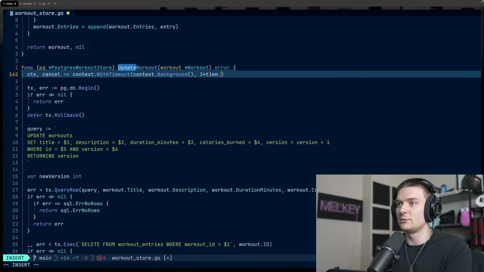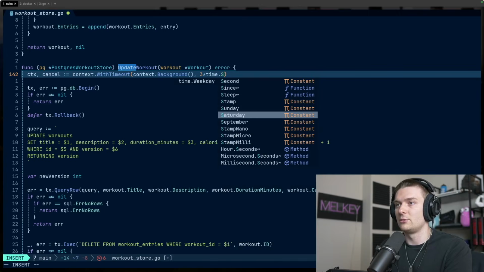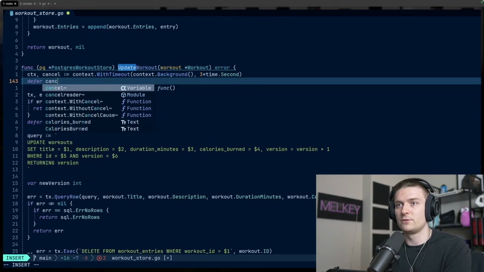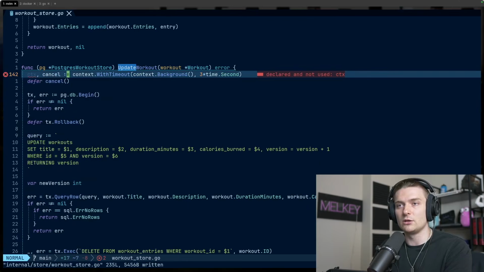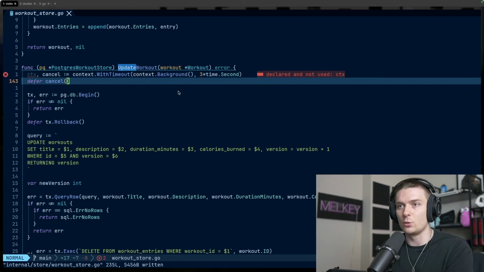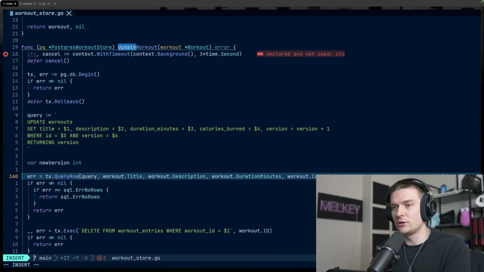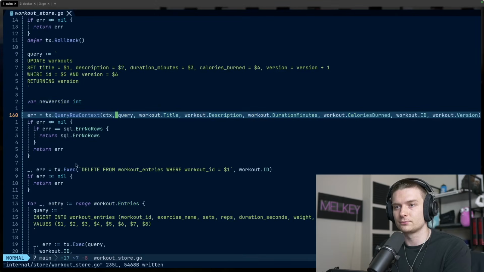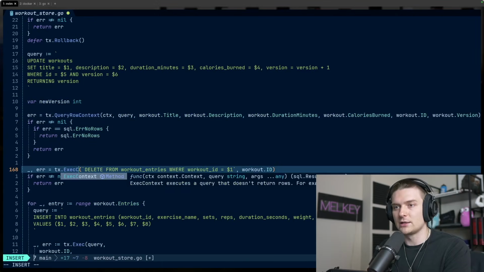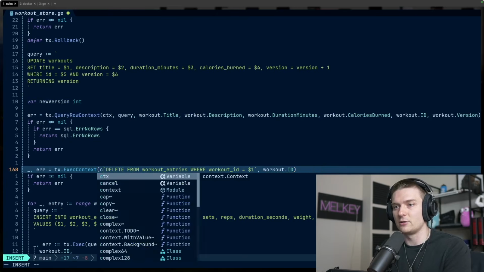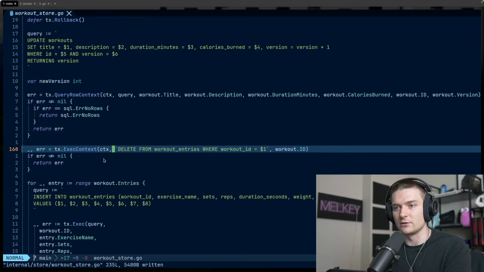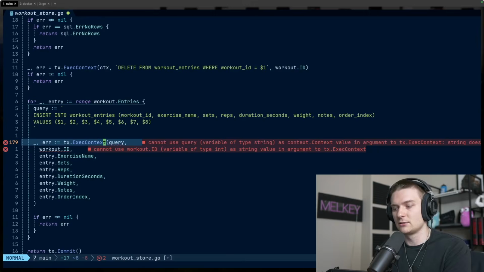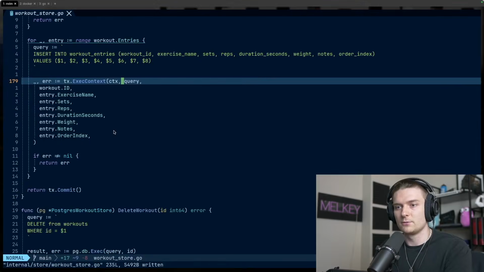And here we're going to do 3 * time.Second, like so. Make sure we defer the cancel. And now we can inject that context into our queries. So here, instead of QueryRow, we can just do QueryRowContext, ctx, like so. And in here, we can do ExecContext. You can see it's going to error out. We can just pass the context and then the rest of the query. And same thing here, ExecContext, like so. And that's it.